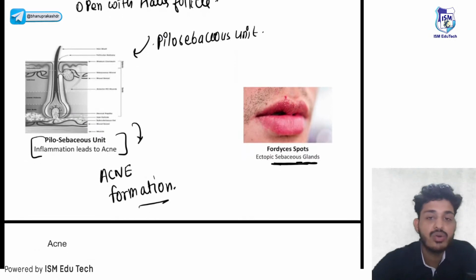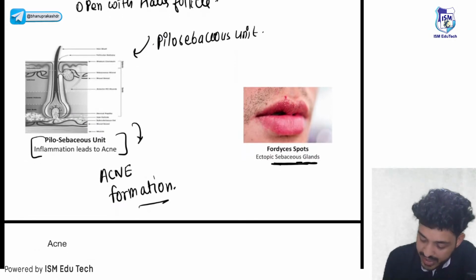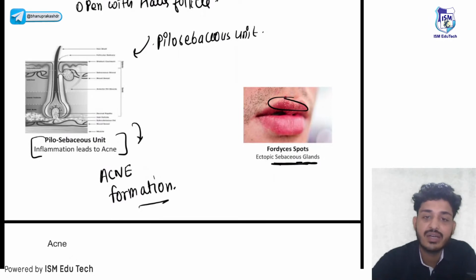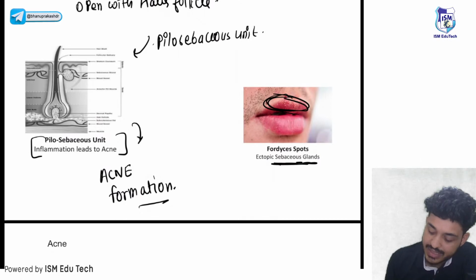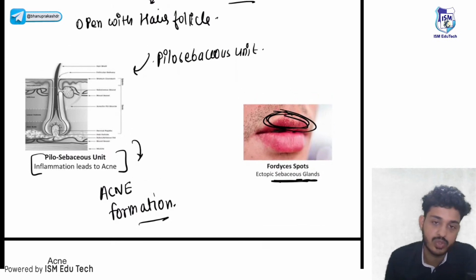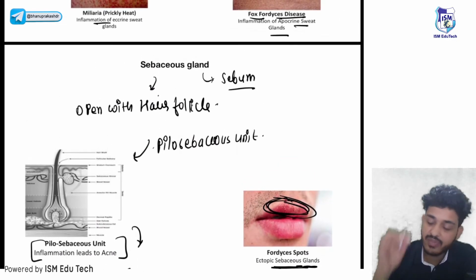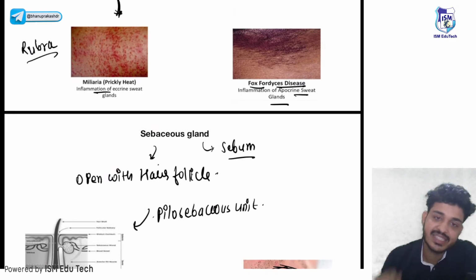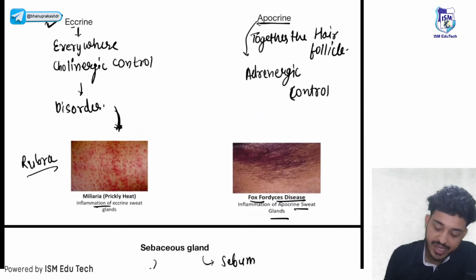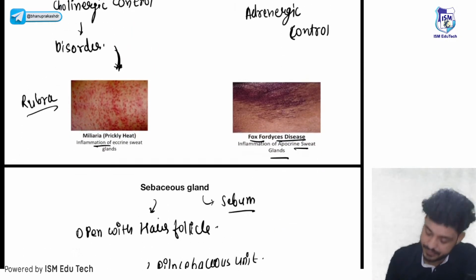Then it leads to a disease known as Fordyce spots. That means the sebaceous glands which are present on your lips, these are your ectopic sebaceous glands. That is known as Fordyce spots. Remember guys, Fordyce spots are ectopic sebaceous glands, whereas hidradenitis disease is of which gland? Apocrine gland.